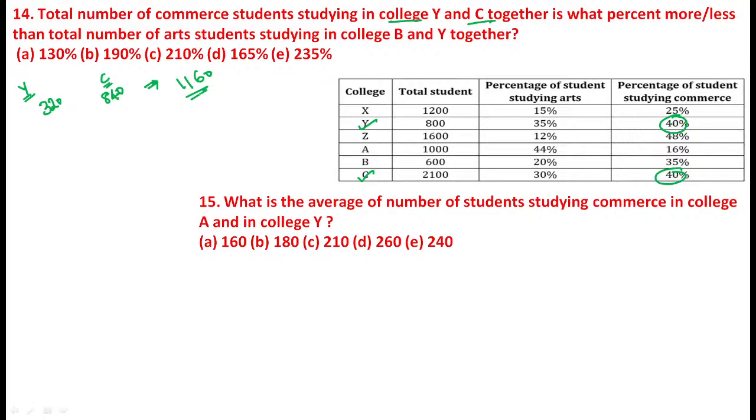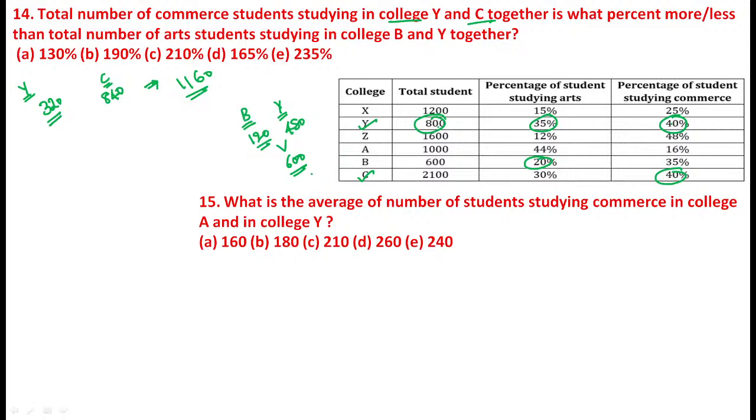Now see, the total number of commerce students studying in college Y and C together is what percentage more or less than the total number of arts students studying in B and Y together. Arts in B. Here B arts is exactly equal to 20 percentage of 600. The value becomes 120. Same way calculate the Y value. 35 percentage of 800. Already 40 percentage value became 320. You can subtract it, 800 minus 320. The value becomes 480. And the sum of these values becomes 600.